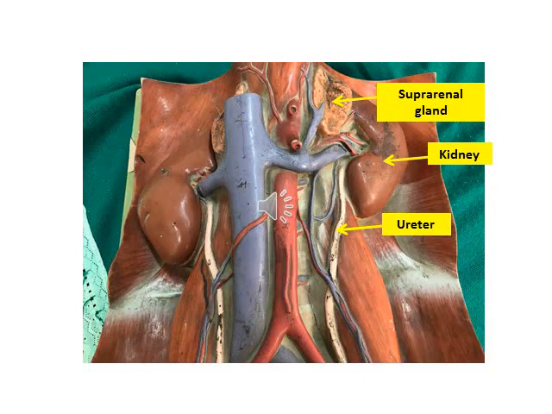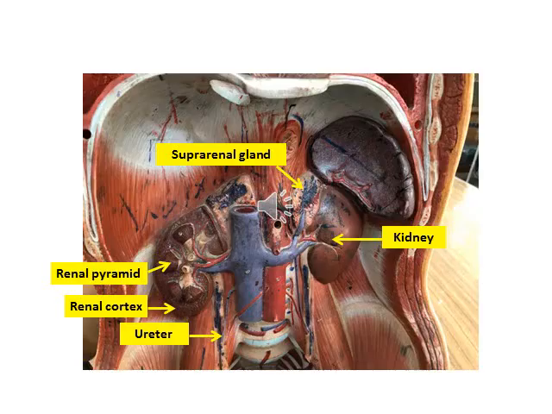We have the right suprarenal gland on the upper pole of the right kidney, and the left suprarenal gland on the upper pole of the left kidney.